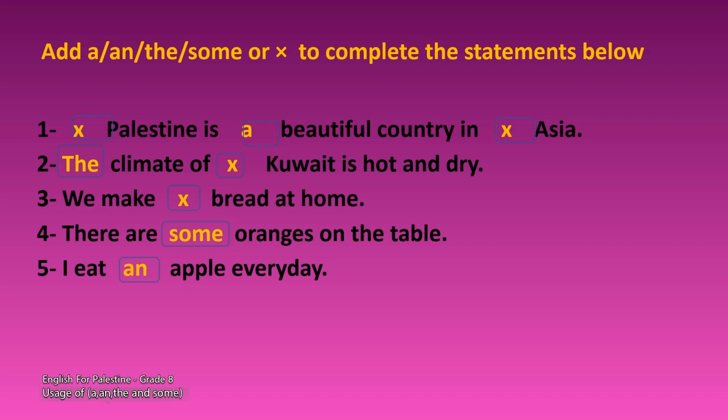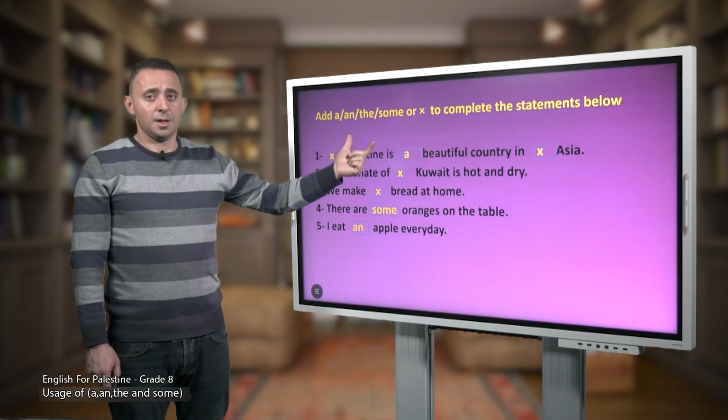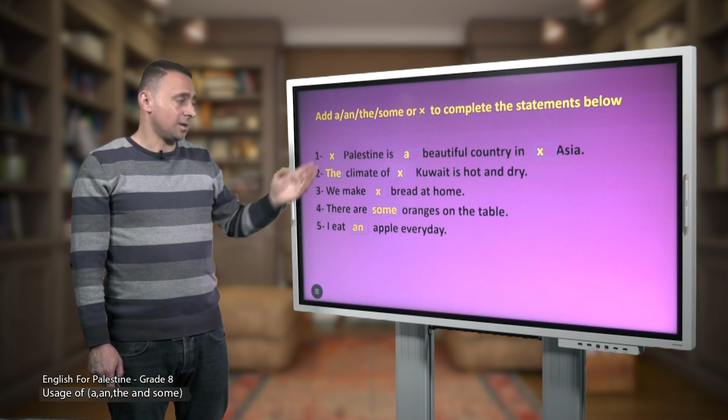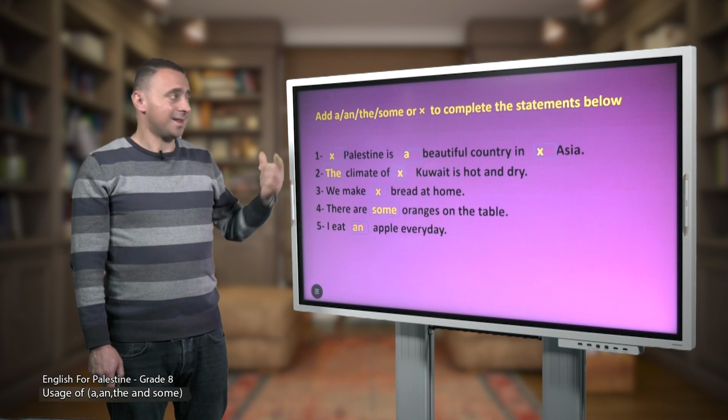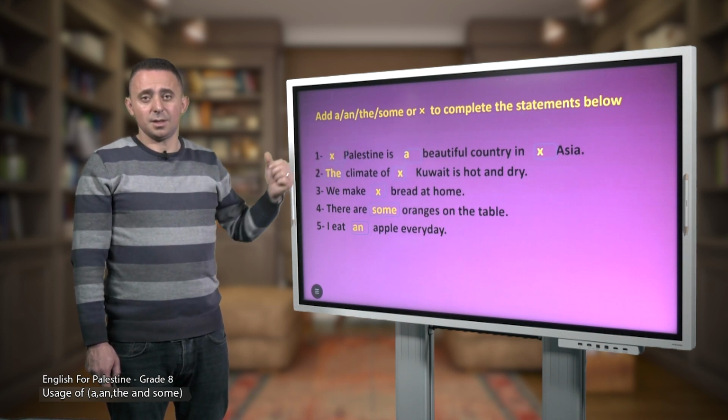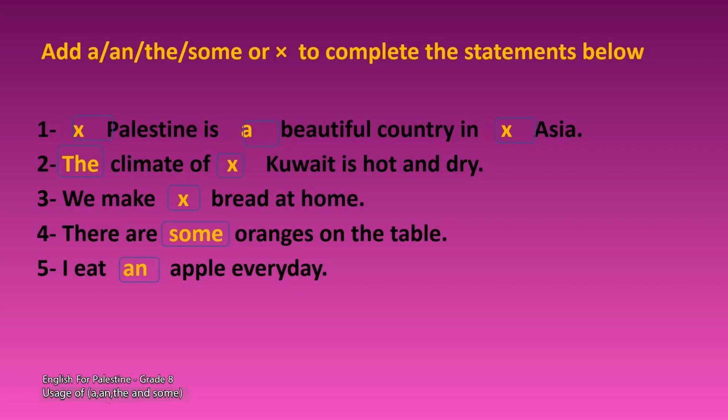A beautiful country. Notice the word country is a noun and it's preceded by an adjective, beautiful. I look at the word beautiful and decide the correct article. So we have to use a beautiful country.